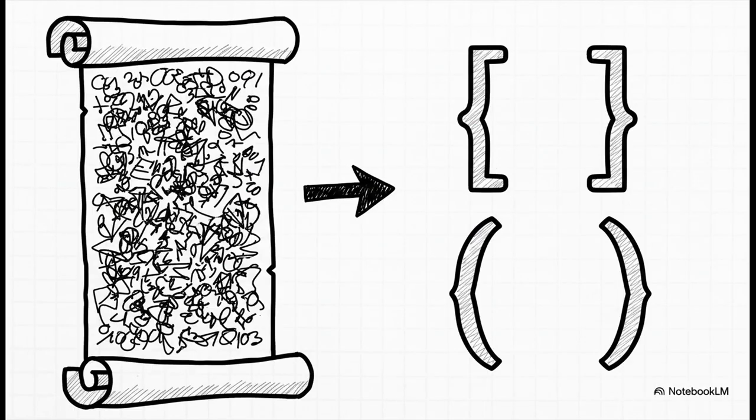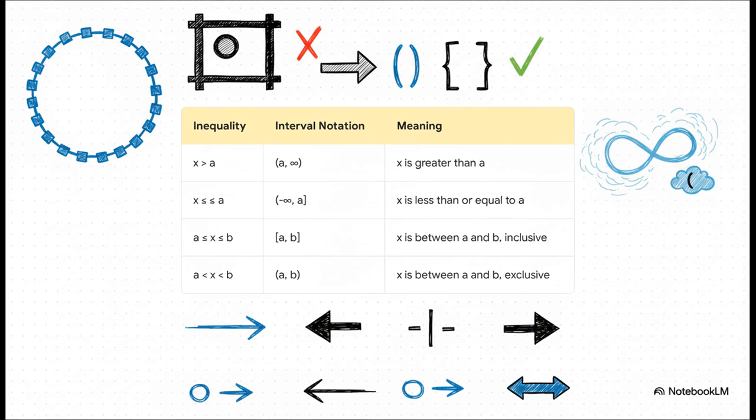Now, trying to list out every single number in a set can be, well, impossible, especially when you're dealing with infinite stretches of numbers. So mathematicians, being clever, came up with a kind of shorthand, a special language to describe these sets really efficiently, and it's called interval notation. And here's the cheat sheet for that shorthand. The key is actually super simple.